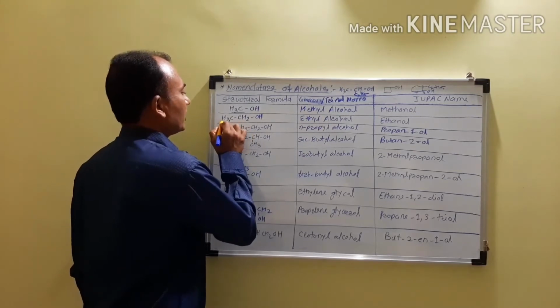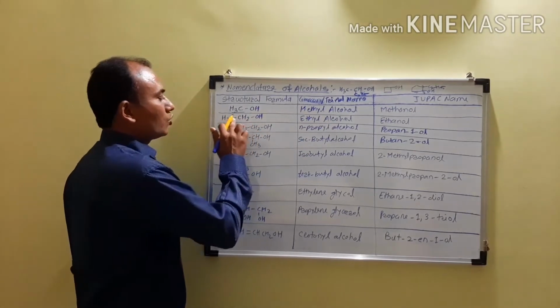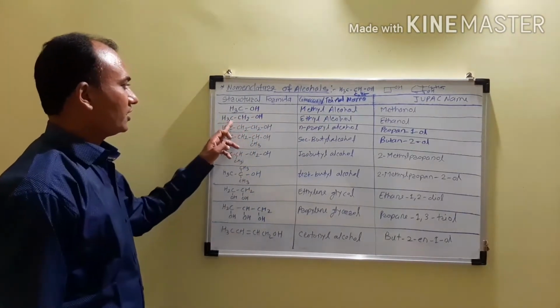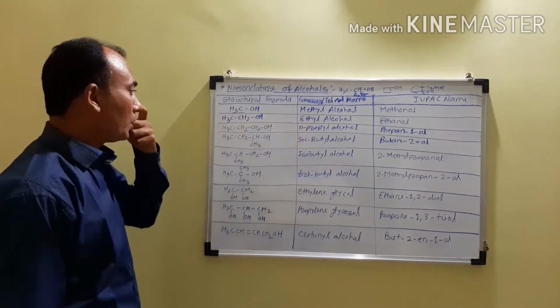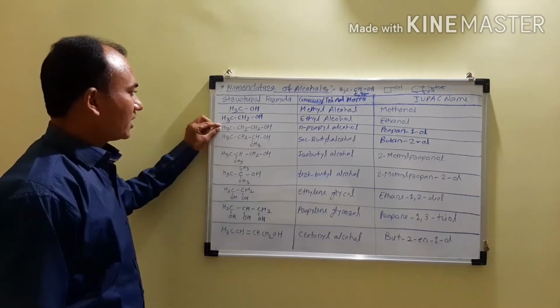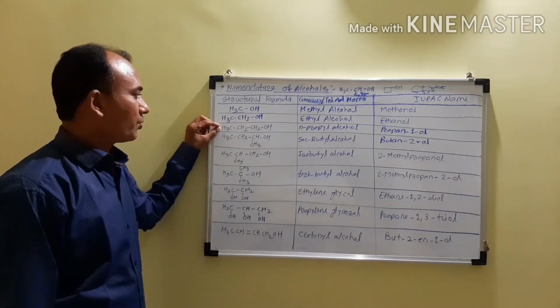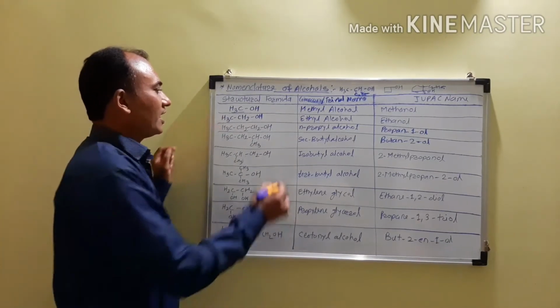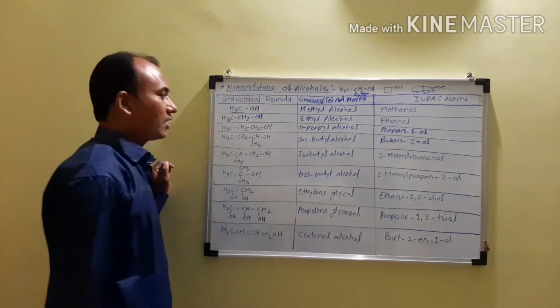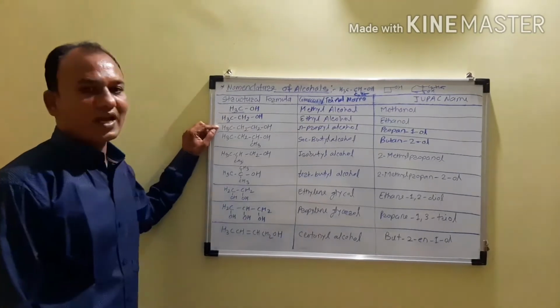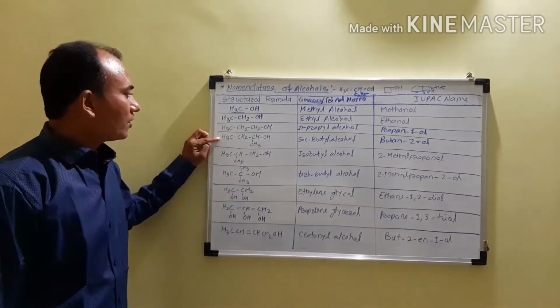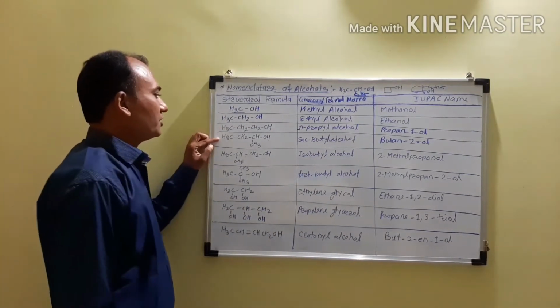Then there are 2 carbon atoms, that is the CH3CH2 group, so it is the ethyl group, and therefore it becomes ethyl alcohol. Now there are 3 carbon atoms, so it will be a propyl group, and the hydroxyl group is attached to the terminal carbon atom, and therefore if we write n, it becomes n-propyl alcohol.